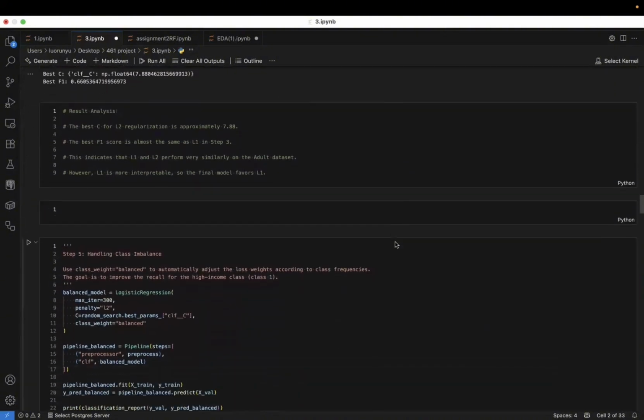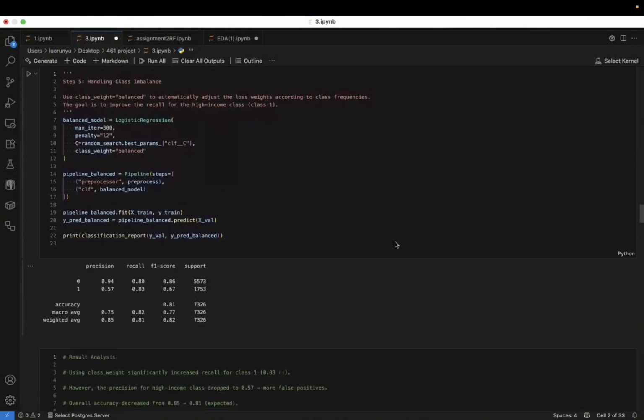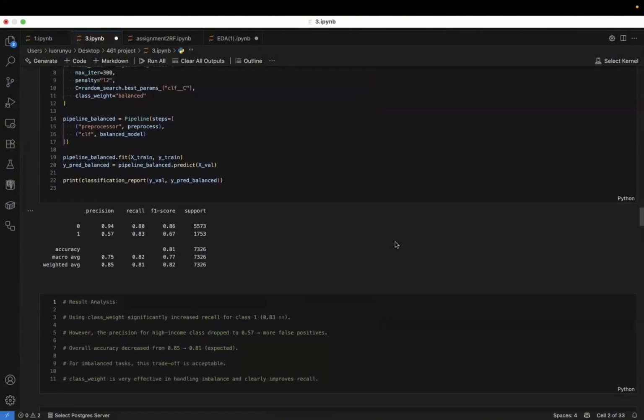This brings us to the most critical improvement. To fix the low recall, we introduced the parameter class_weight equals balanced. This forces the model to penalize mistakes on the minority class more heavily. The impact was immediate. Look at the result.